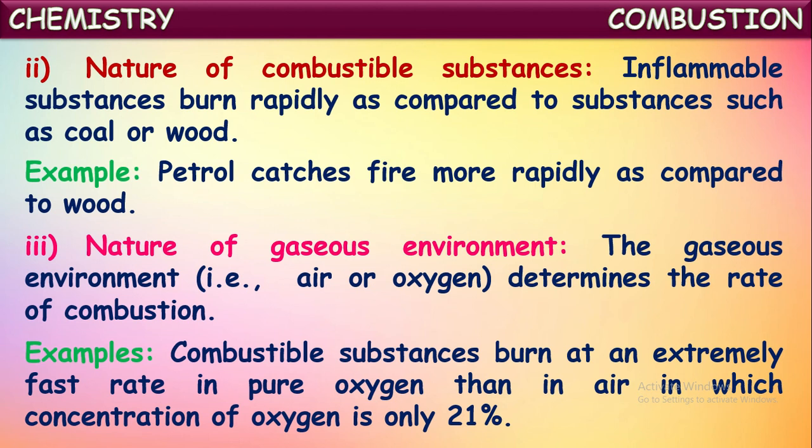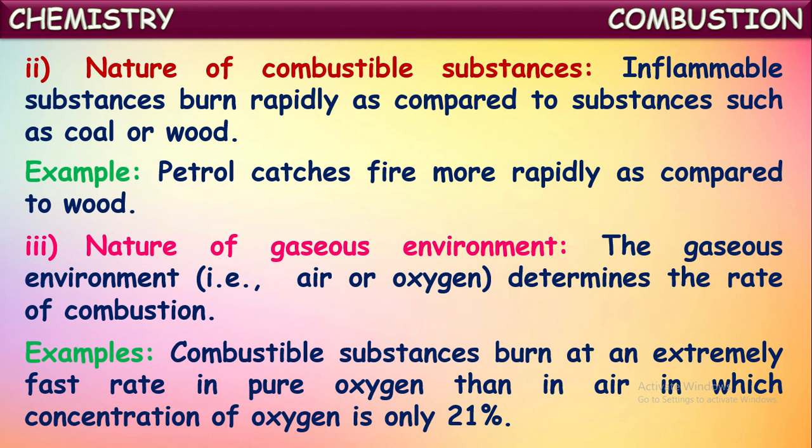Okay, if you take two pieces of the same combustible material and make them catch fire in two different atmospheres, one containing normal atmospheric air and the other containing pure oxygen, the sample kept in pure oxygen catches fire easily and burns at a much faster rate, because pure oxygen is a complete supporter of combustion.